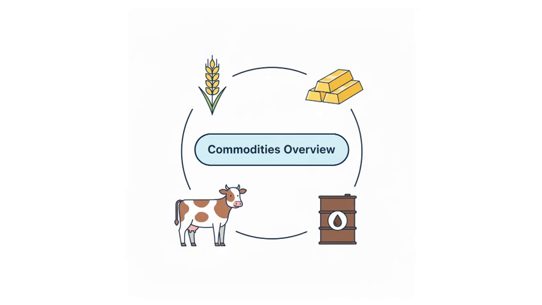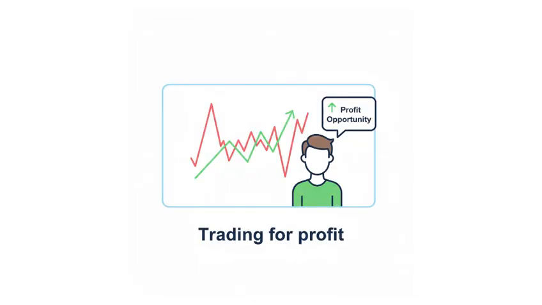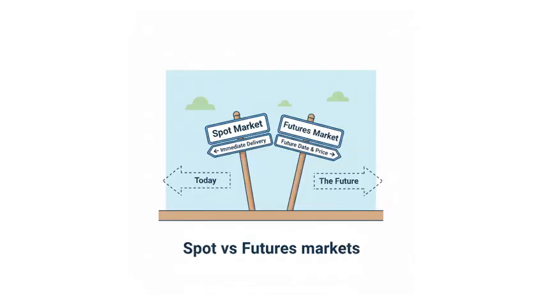Lesson summary: commodities are raw materials used in industries, ranging from food and metals to energy products. They are categorized into agriculture, metals, livestock, and energy, or as hard and soft commodities. Commodities trading involves buying and selling these goods to profit from price changes. They can be traded in spot markets for immediate delivery or futures markets for contracts with set future prices.